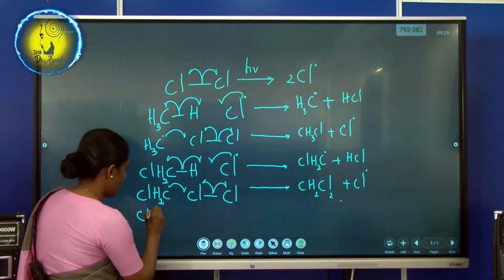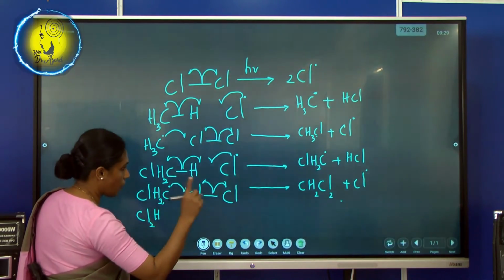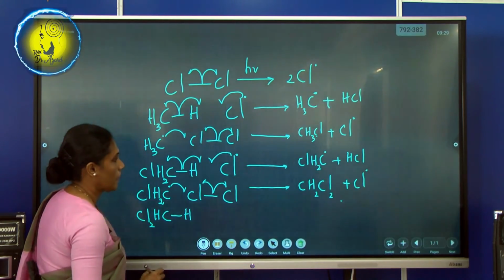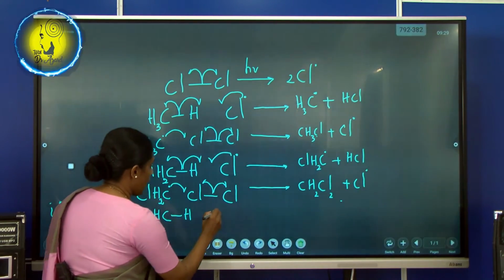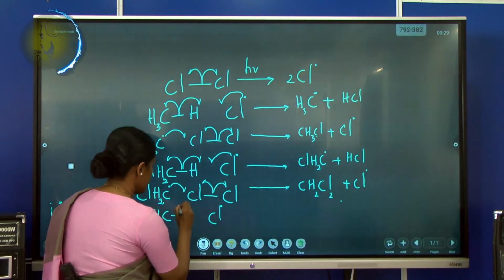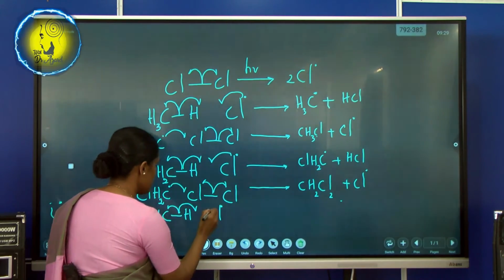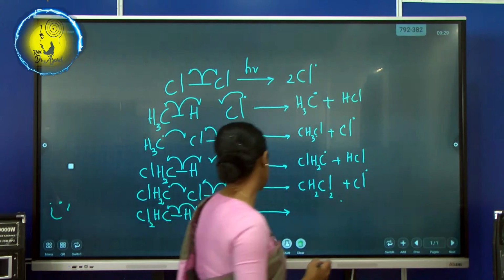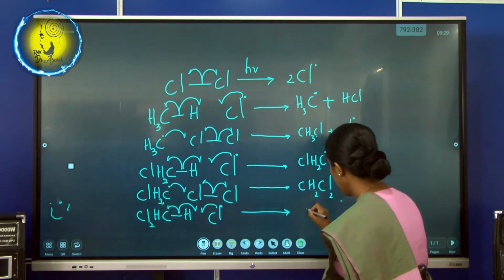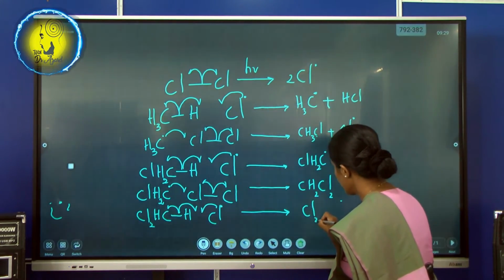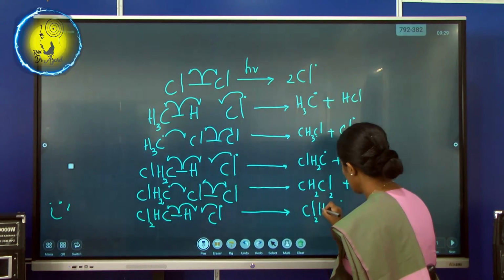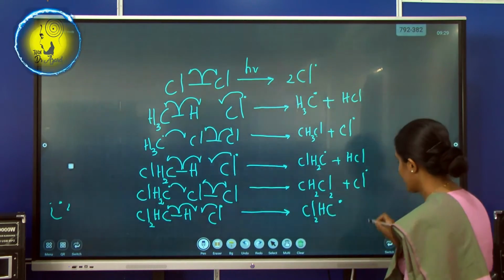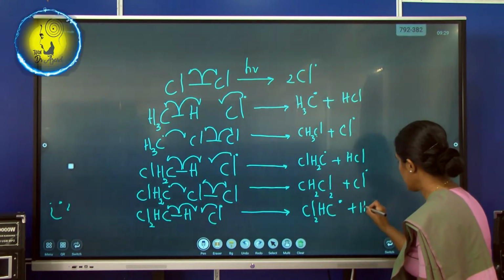CHCl2, I'm taking 1 H out of 2 on the carbon, and this is the bonding, and I have a free radical too. See, now cleavage is taking place here. Okay, right? Now what will happen? We have Cl2 HC, okay, let me take that one to this side, plus HCl.